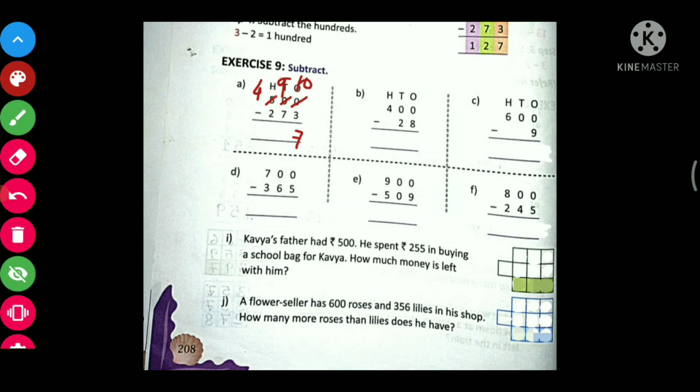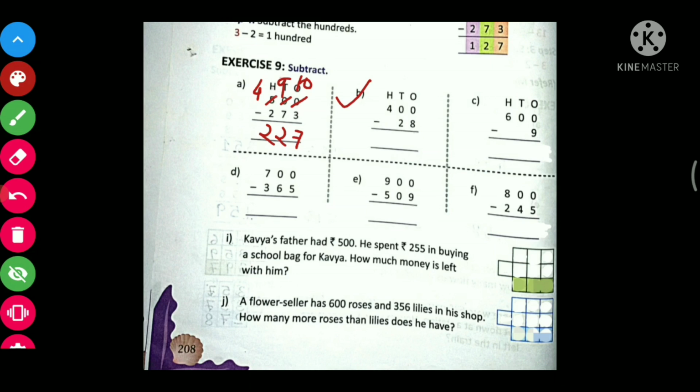Now 9 minus 7, it will be how much? 2. Now 4 minus 2, it will be how much? 2. So your answer will be what? 227, right? Okay.